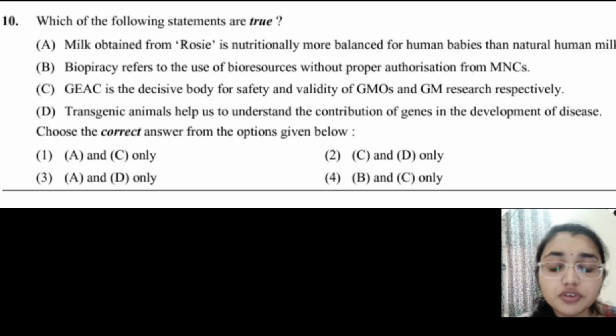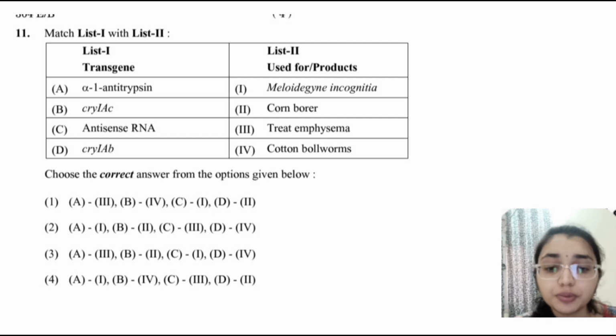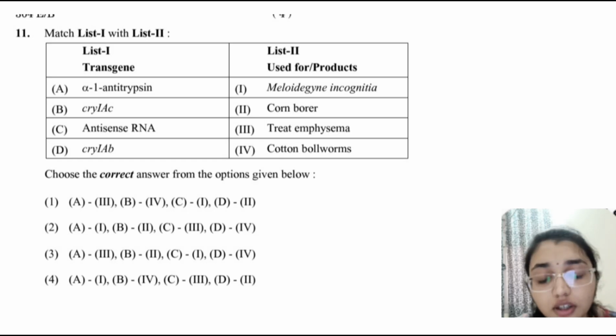Next question is, we have to match the transgene with the products. Here we all know that cry1Ac is for the cotton bollworm. So we have to see which option will show cry1Ac to the cotton bollworm.